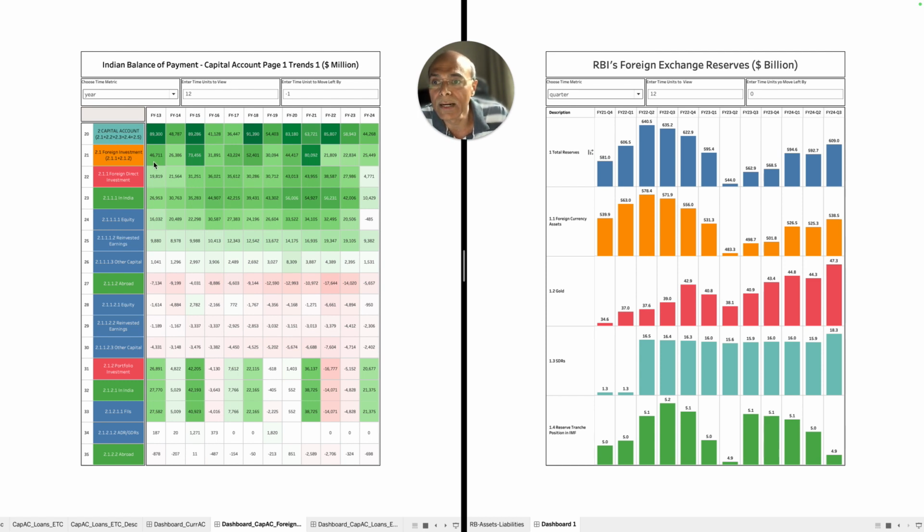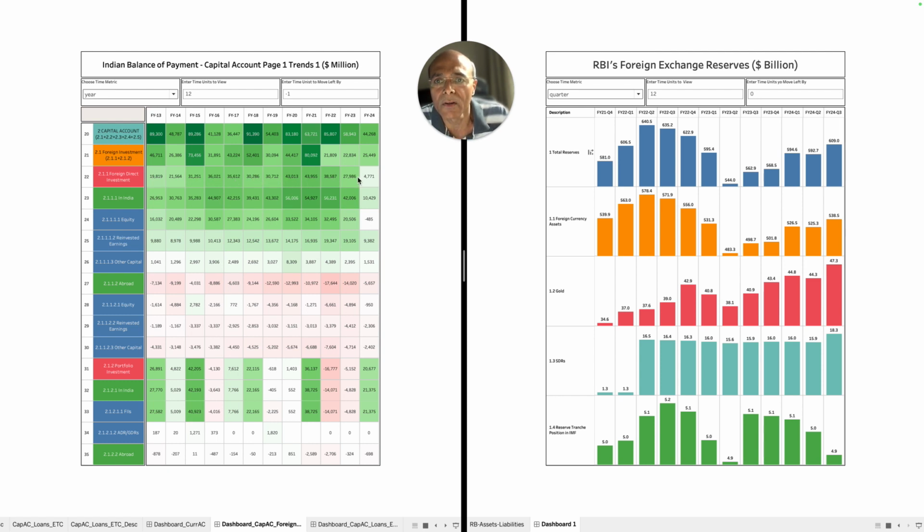Now, if you look at foreign investment, which is the foreign direct investment on a yearly basis, it has been steady. It has been on an increase. Look at this $19 billion. And then we have $21 billion in FY14, then $36 billion, then $35 billion, then $30 billion.